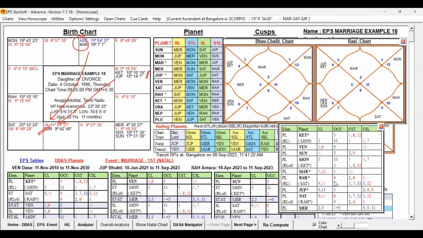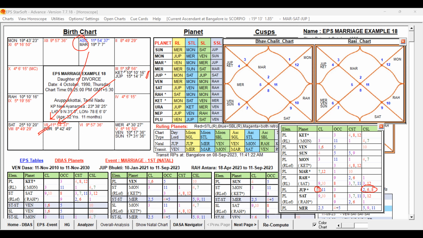You can see the Jupiter planet is the 8th lord, 11th lord, occupying the third house, and the 2, 6, 8 cuspal sublord. It is the 6 and 8 cuspal sublord. 2, 6, 8. This is not good. 8th lord and 11th lord, and it is the 2, 6, 8 cuspal sublord.